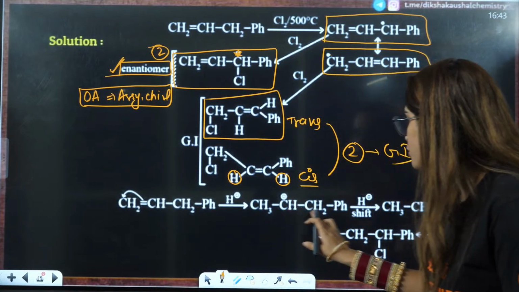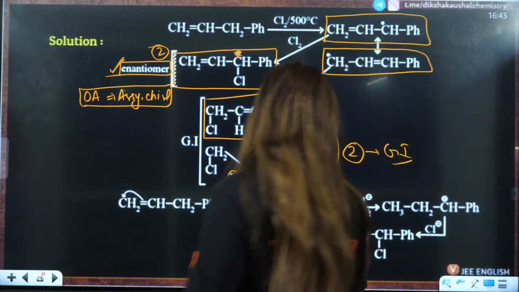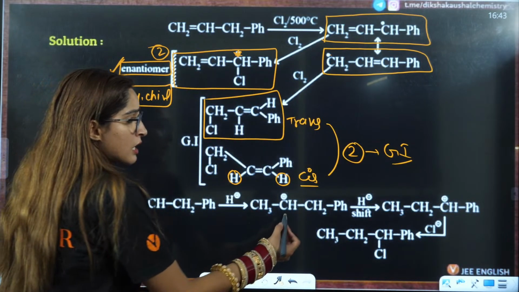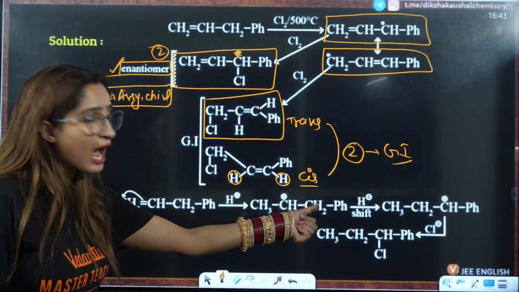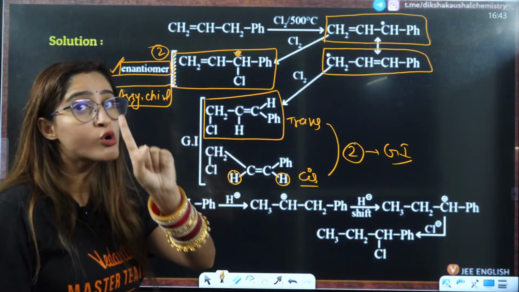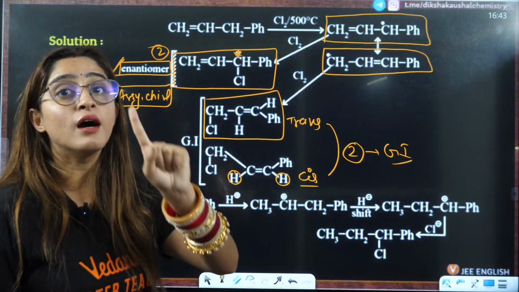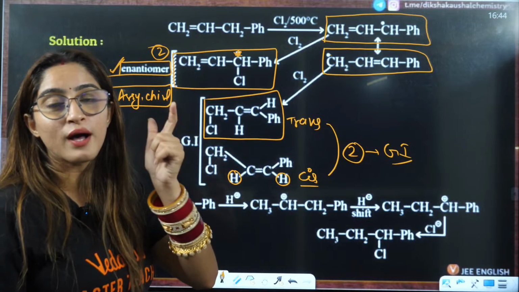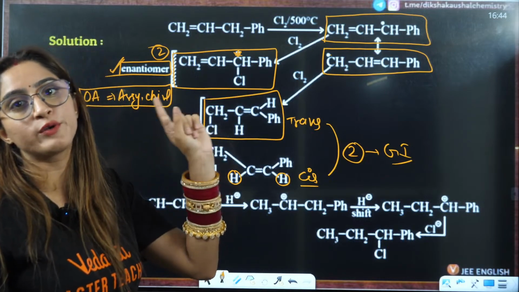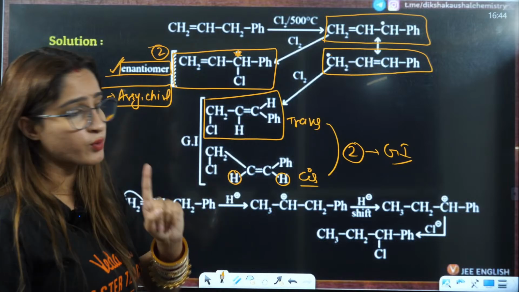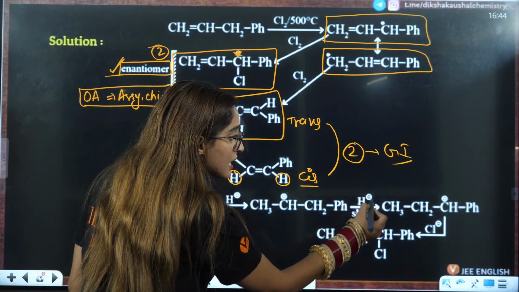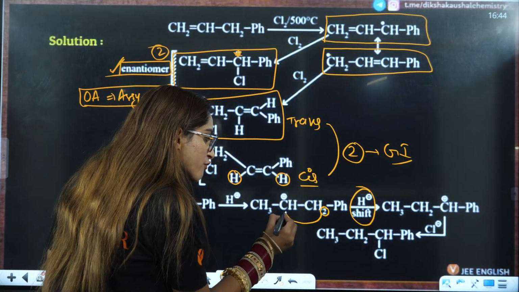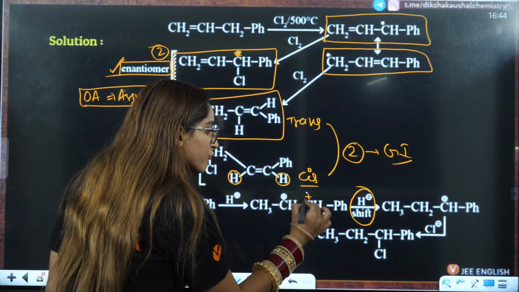Now once you have this 2 degree carbocation, you know what will happen? Now, if we shift hydride to this position, one more concept here, that is rearrangement of carbocation. So that is how JEE Advanced questions are. There are so many concepts in just one question, okay? So here you have a hydride shift, right? That means this hydrogen is shifted to this side, and here you have the carbocation.